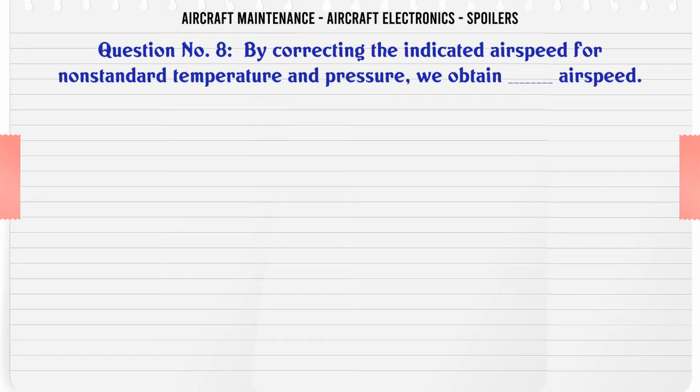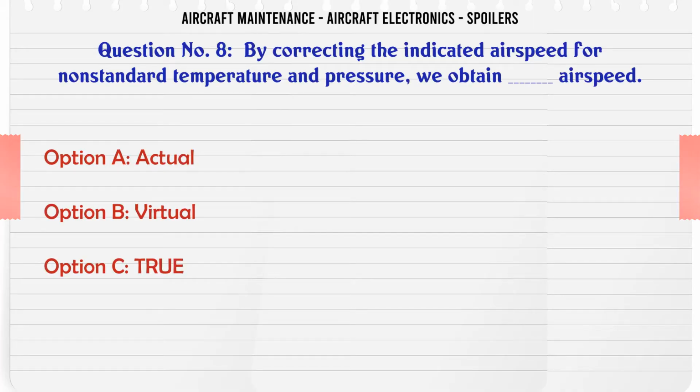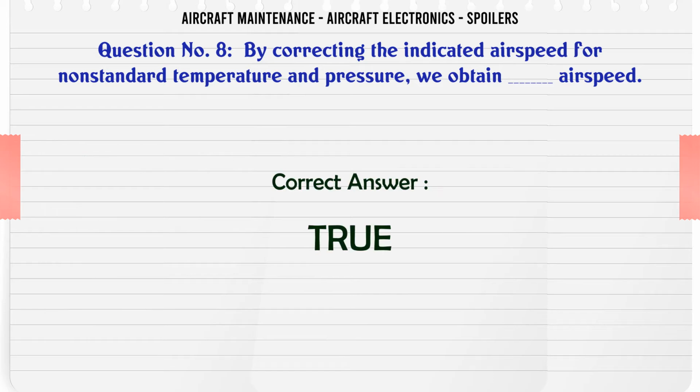By correcting the indicated airspeed for non-standard temperature and pressure, we obtain airspeed. A. Actual. B. Virtual. C. True. D. Relative. The correct answer is true.